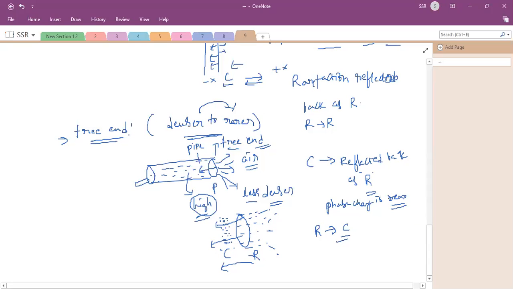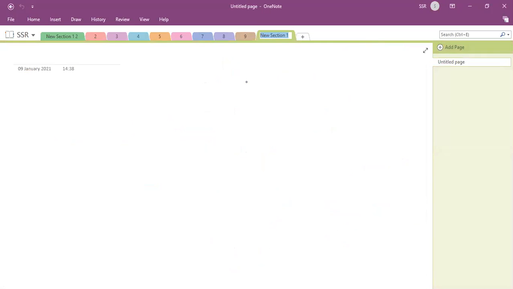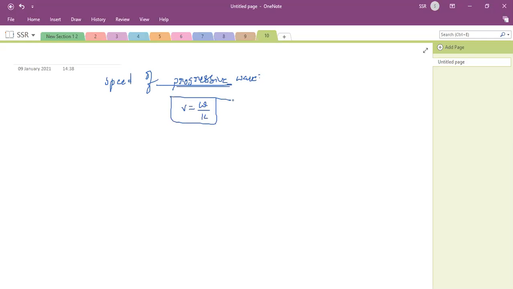the velocity of the longitudinal wave. I already said that v is equal to omega by k. How it came, I will tell you. The speed of a traveling wave, longitudinal or transverse. You can say velocity or speed. The speed of a progressive or traveling wave. So I will show you the derivation of how it becomes v is equal to omega by k, or v is equal to n lambda. That is the speed of a progressive wave.